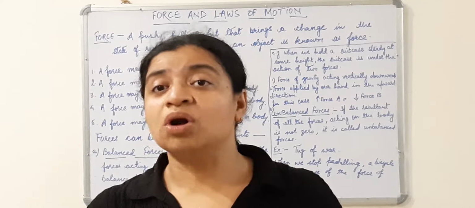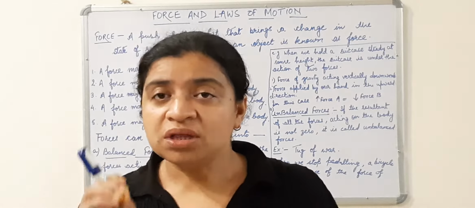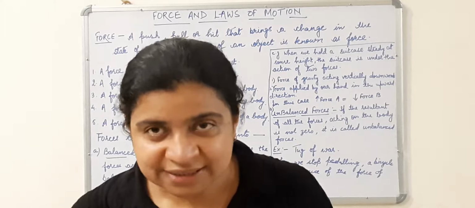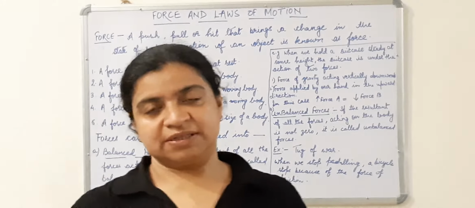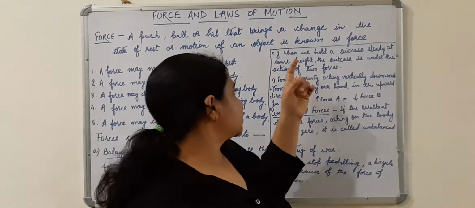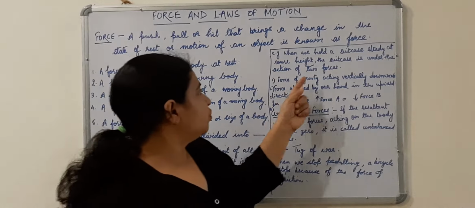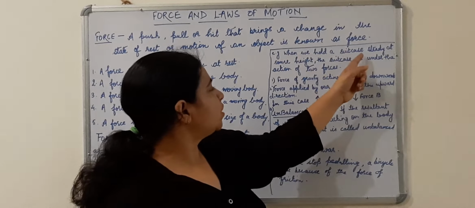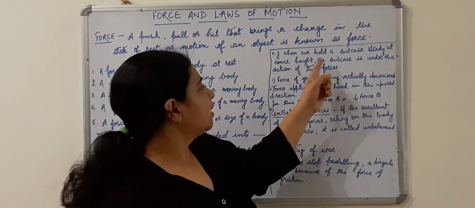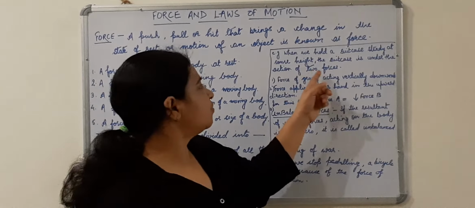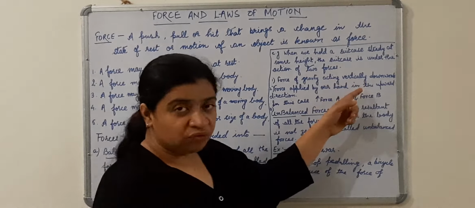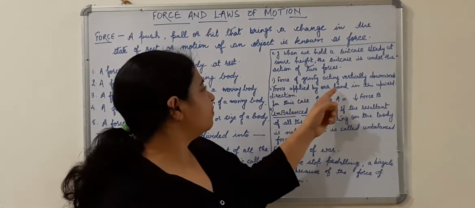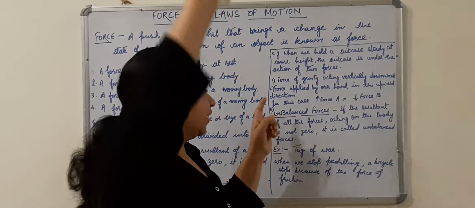If the resultant of all the forces acting on a body is 0, in that case the forces are known as balanced forces. I think it is clear from this example. When we hold a suitcase steady at some height, it is under the action of two forces: force of gravity acting vertically downwards and force applied by our hand in the upward direction.